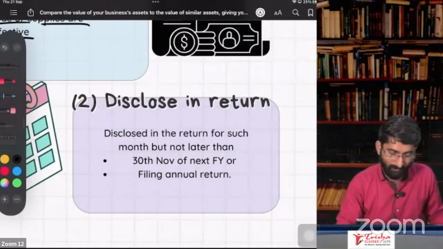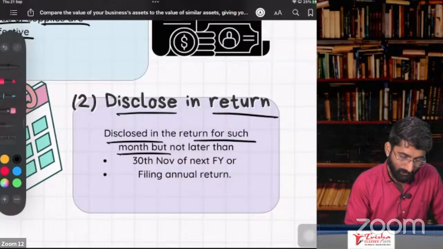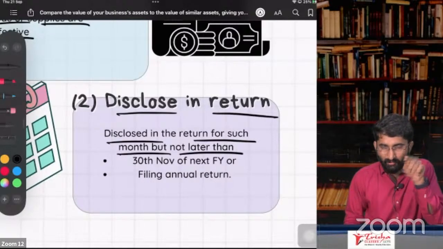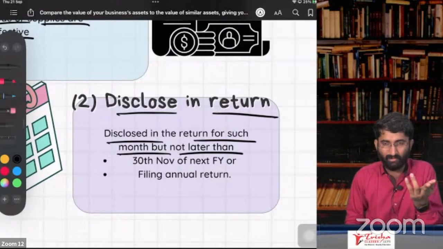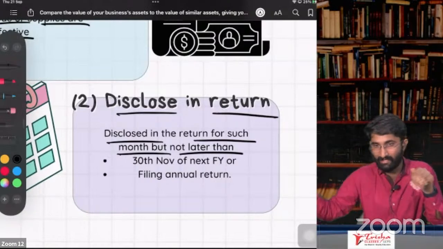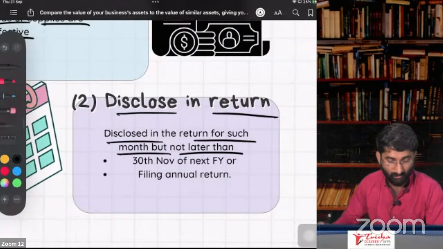I have to show this in my return. So disclose in the return for such month, but not later than the return of such month. See, on 21st of September I gave you the credit note. When do I have to show this? Very next month. The return of this month will be filed in next month, no? So that's why I have to show this in the next month's return.